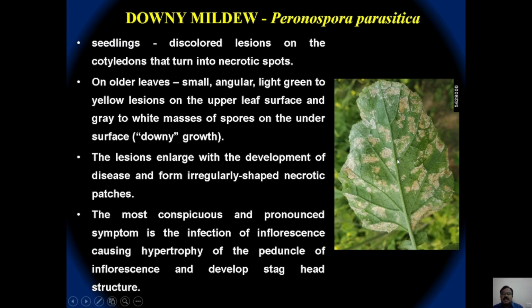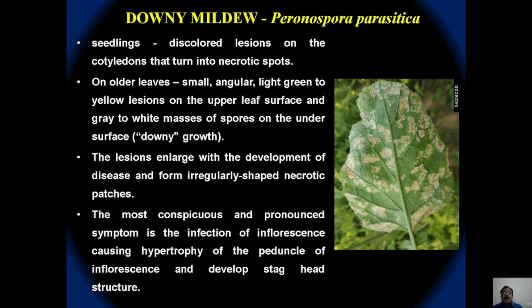The lesions get enlarged with the development of disease, and form irregularly shaped necrotic patches on severely infected leaves. The most conspicuous and pronounced symptom is the infection of inflorescence, where it is known to produce hypertrophy of peduncle as well as inflorescence, which also develops a stag head structure.